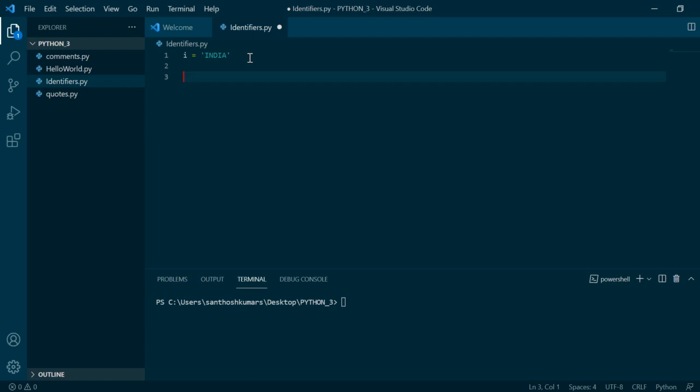Identifiers should not start with numbers. This is not at all supported in Python. But you can start with underscore. This is absolutely right. You can start with a capital letter. This is absolutely right. You can start with a small letter. That is fine.